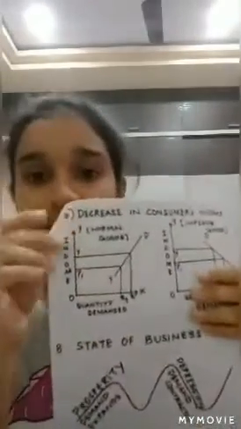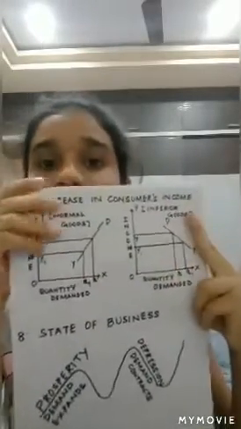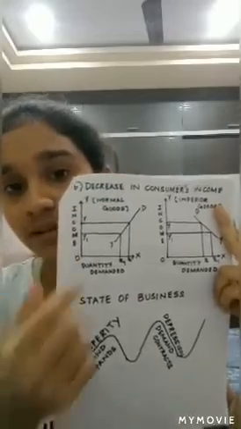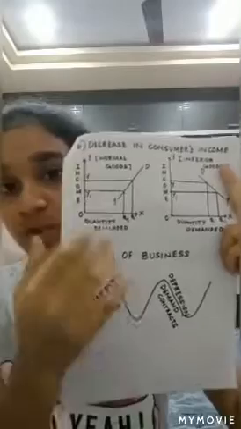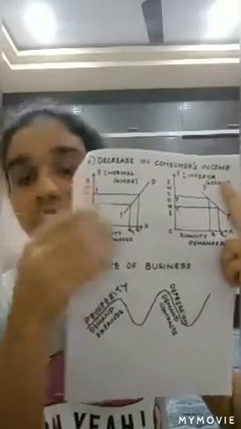Here the income of the consumer is taken on the y-axis and the quantity demanded is taken on the x-axis. When the income of the consumer has decreased from Y to Y1, we can find that in case of normal goods, the quantity demanded has also decreased from Q to Q1. So with the decrease in the income of the consumer, there is a decrease in the quantity demanded for normal goods. But in case of inferior goods, it's not the same case.